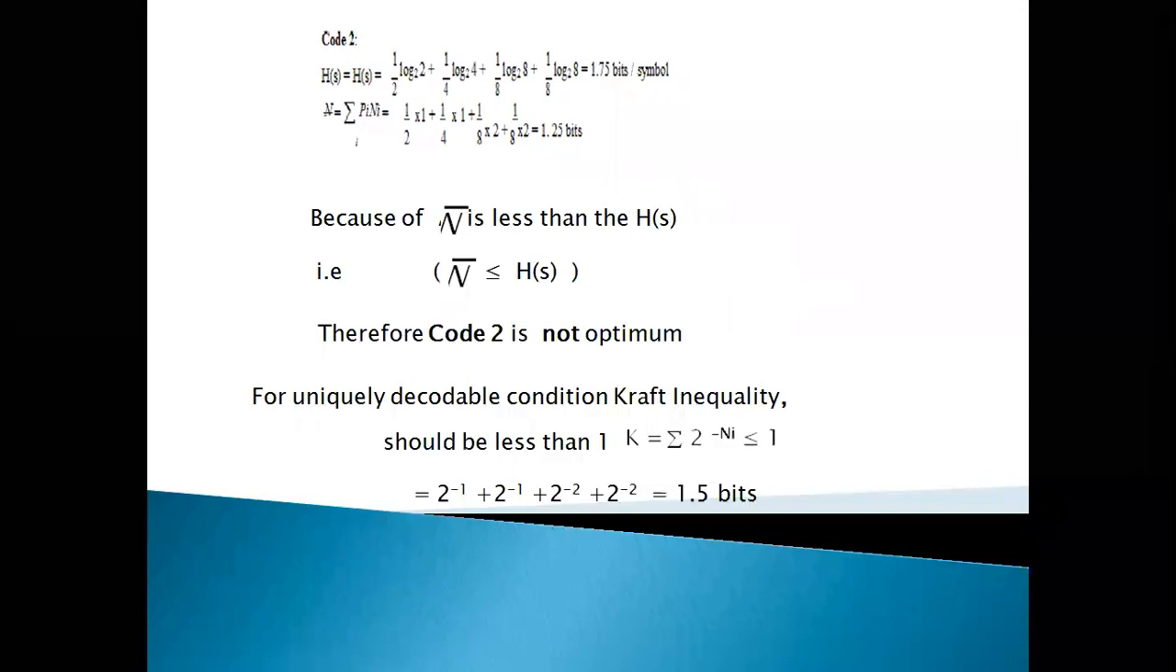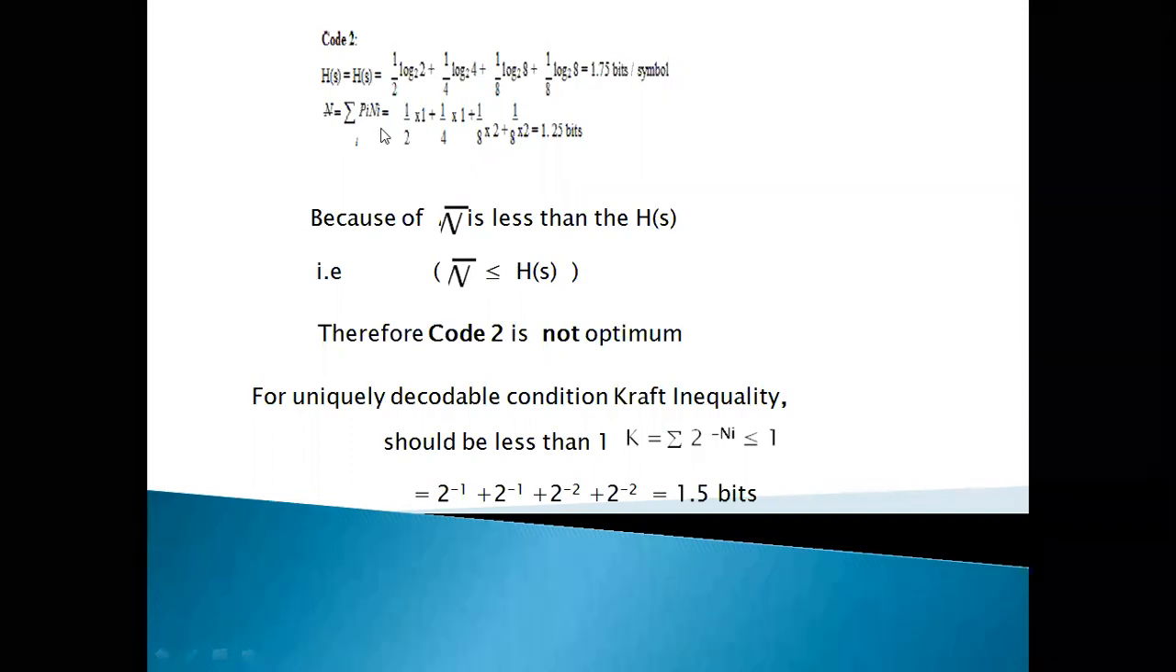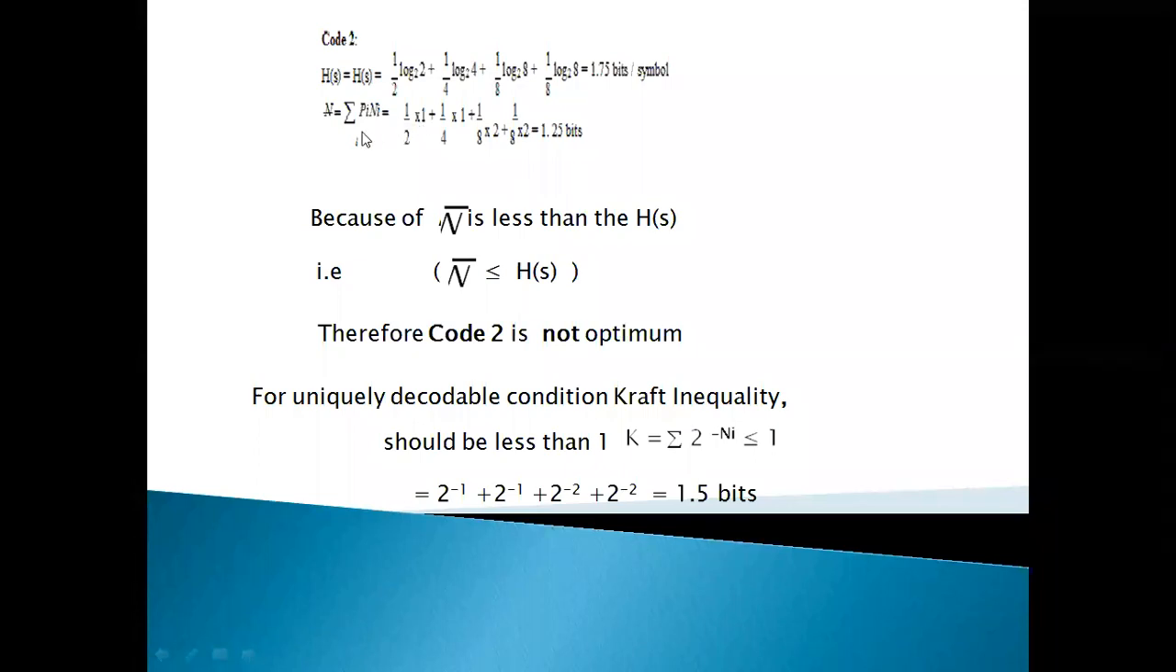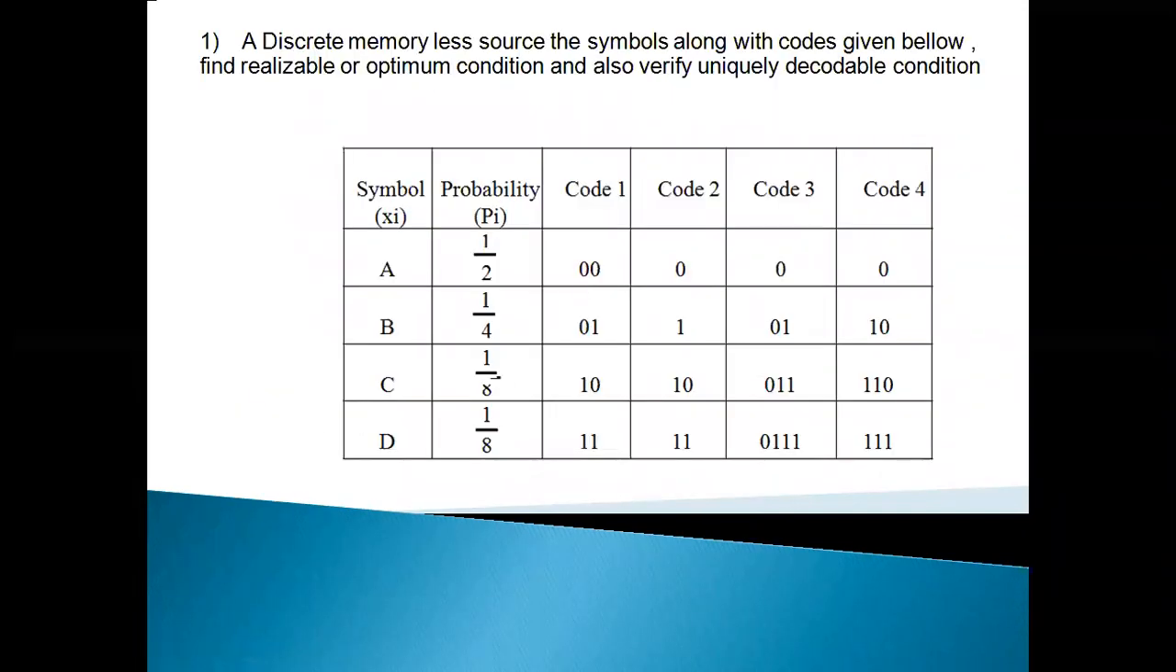So then go for n bar. N bar should be calculated as sigma pi ni. So that is sigma pi, where pi is the probability of the first symbol, 1 by 2, into how many number of bits are there? How many number of bits are there? 2 bits.